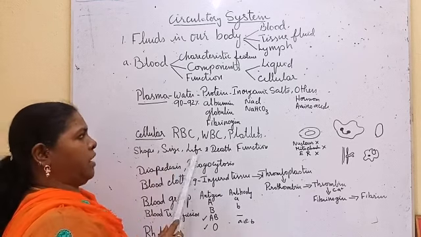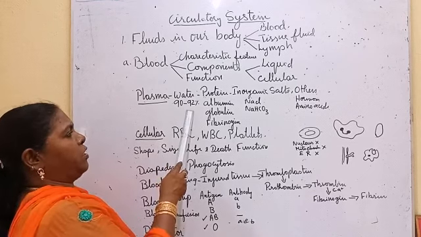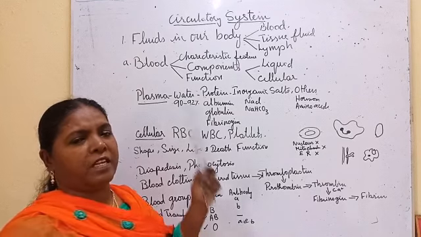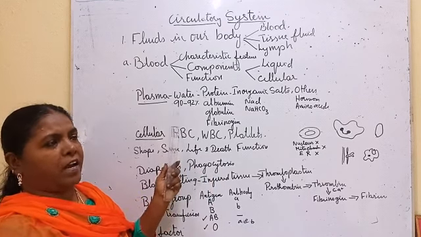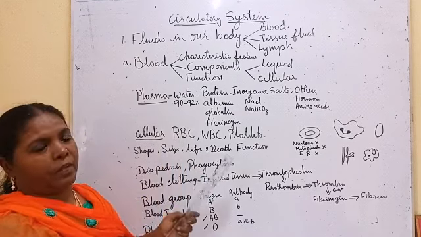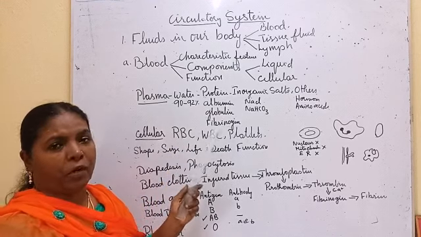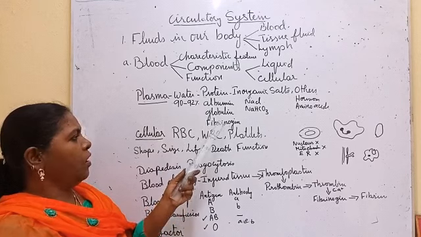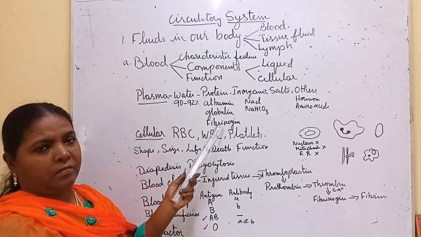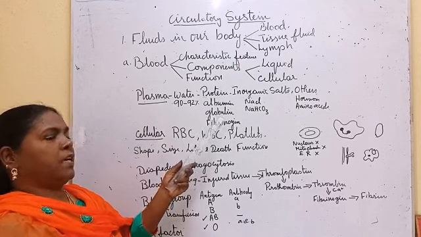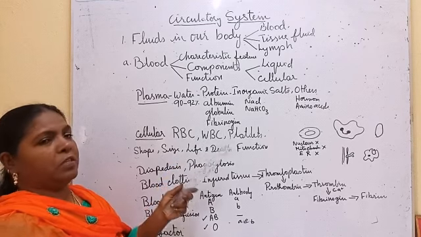Plasma is in liquid state because it contains 90 to 92% water. Then it contains proteins, special proteins: albumin, globulin, fibrinogen. Serum albumin, serum globulin, serum fibrinogen.